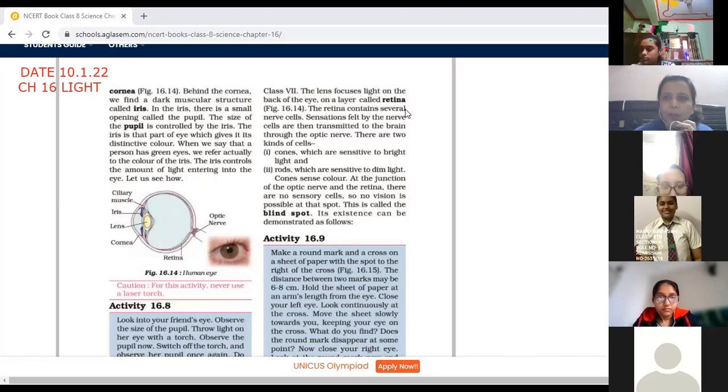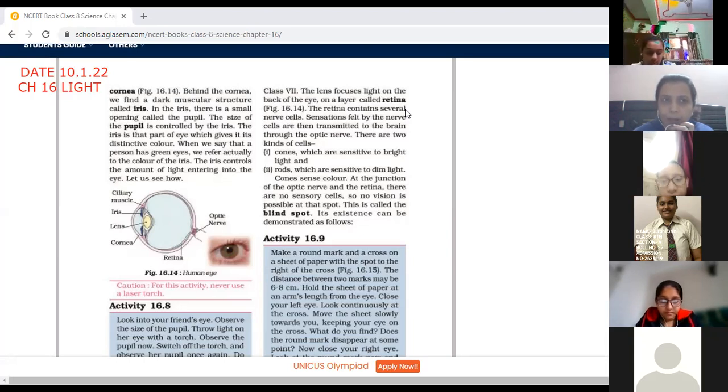After that, we discussed the concept of multiple reflections, and one instrument which is based on the concept of multiple reflection is the kaleidoscope. After that, we are going to discuss the structure of the human eye. Already the lens is fit in the human eye. Now children, this question may come for 5 marks, the structure of the human eye. So I want you to know the function of each and every part of the human eye.